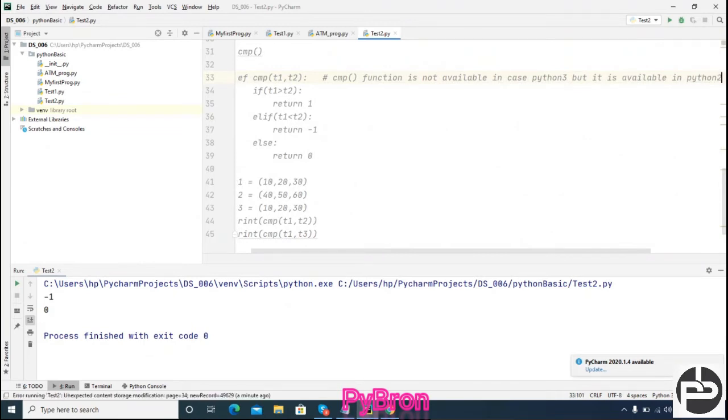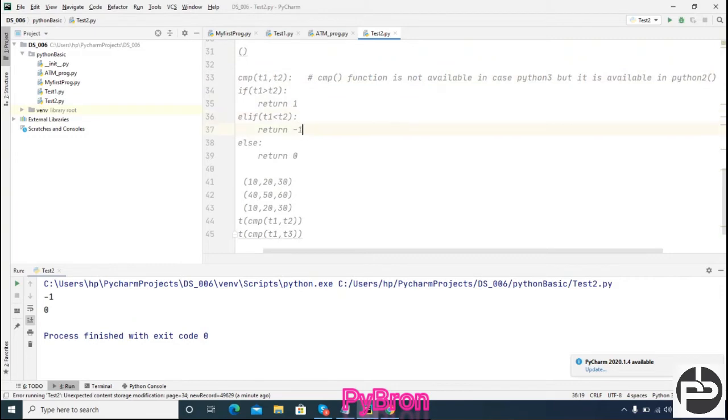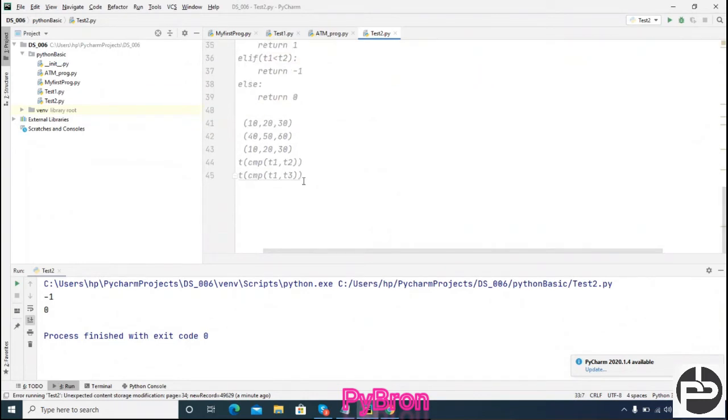If I have Python 2, then I'll show you in a while. Let me add these things. No worries, I'll add them over there.